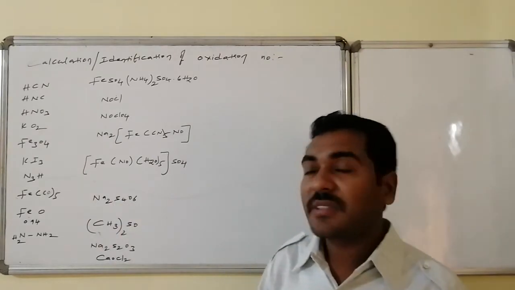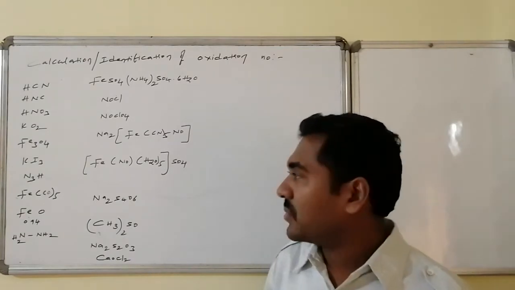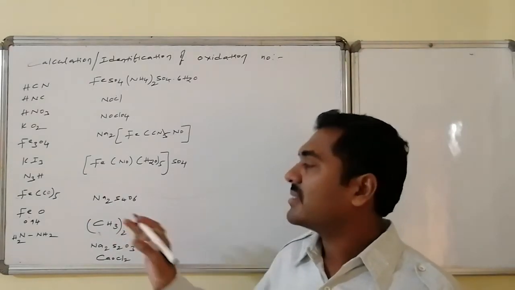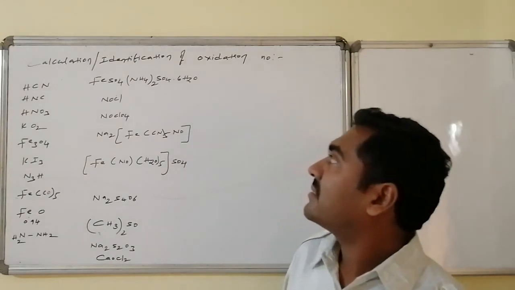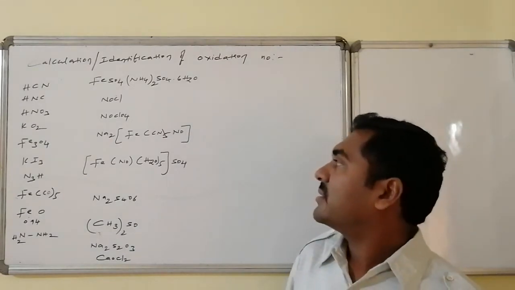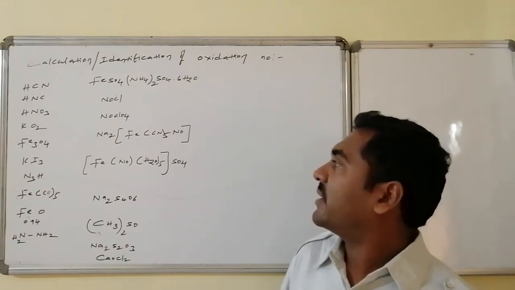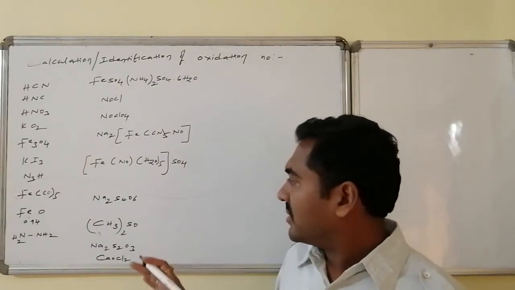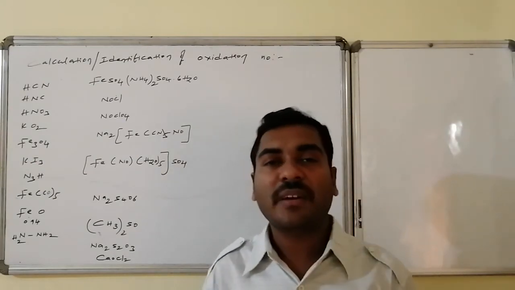The first compounds are hydrogen cyanide, hydrogen isocyanide, nitric acid, potassium peroxide, Fe3O4, potassium iodide, hydrochloric acid, iron pentacarbonyl, ferrous oxide as a non-stoichiometric compound, hydrazine, ferrous ammonium sulfate, nitrosyl chloride, nitrosyl chlorate, Na2[Fe(CN)5NO], sodium pentacyanonitrosylferrate, sodium thiosulfate, dimethyl sulfoxide, sodium tetrathionate, and calcium oxychloride. These are the compounds. Let us go through each individual compound in detail.